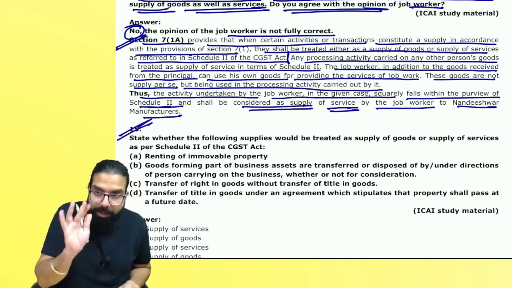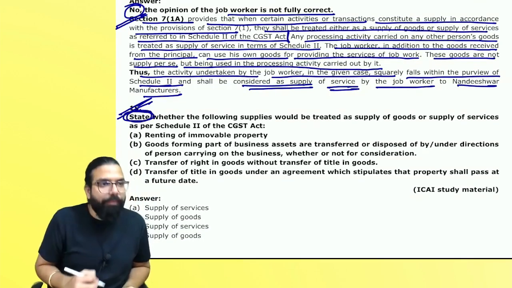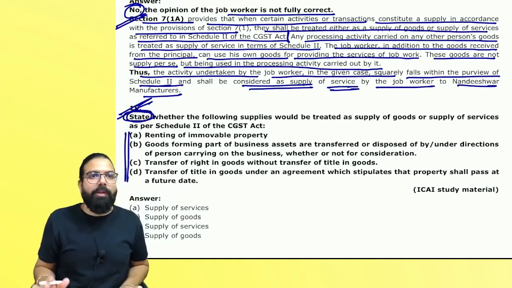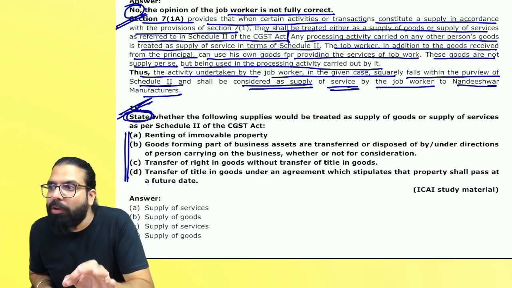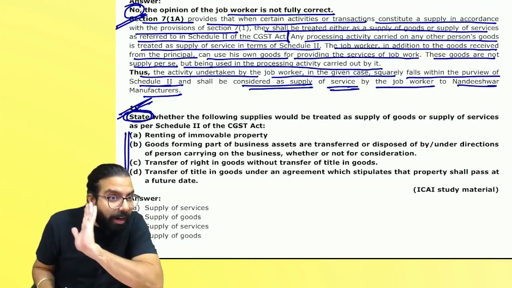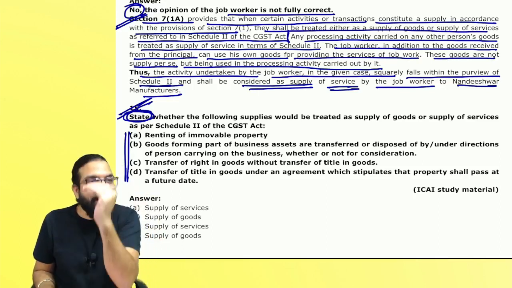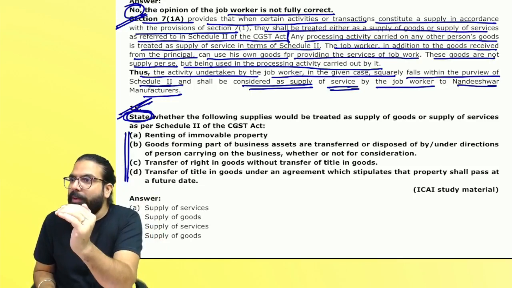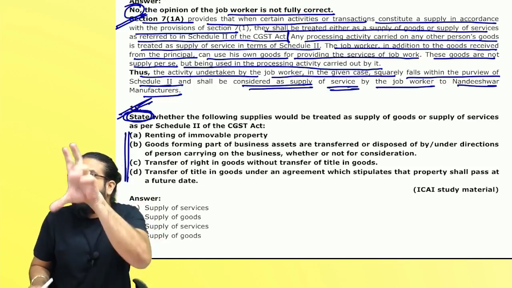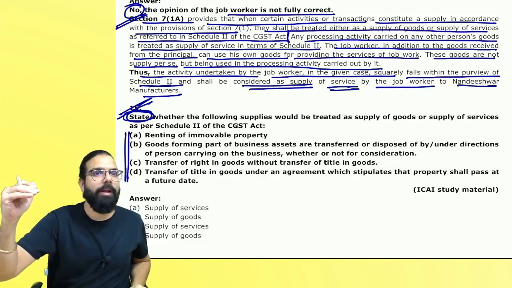The next one, see, what is the difference between the next question and the previous one? The next one says state whether it is supply of goods or supply of service. So when they tell you to state, you should just state. One liner is enough. Don't start discussing. When they tell you to discuss or examine, then we write the law, we write our observation, we write the conclusion. If it is only 2 marks, we write the law and we write the conclusion. You getting my point, everyone?